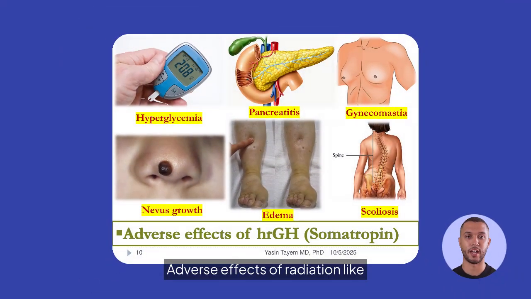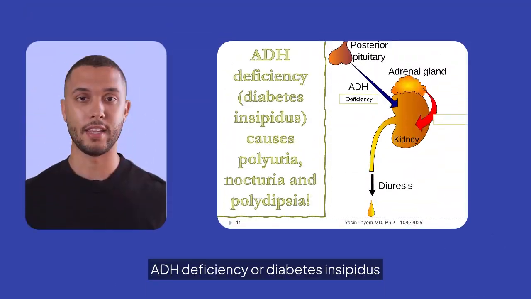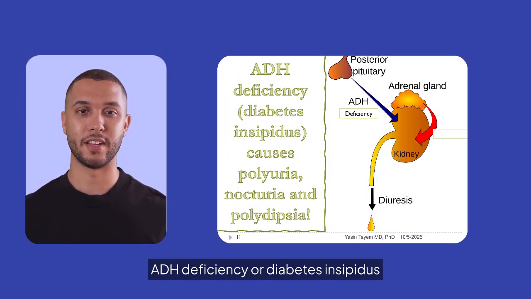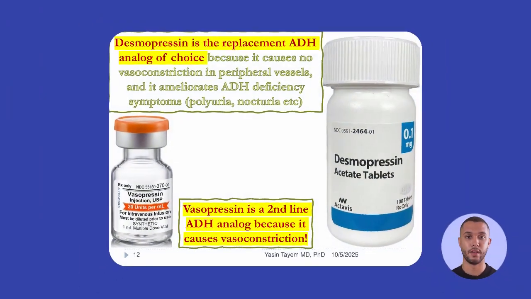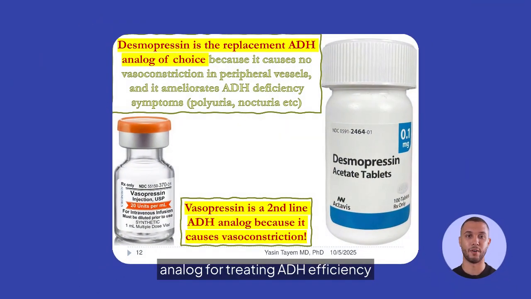Adverse effects of GH, like somatropin, include hyperglycemia, pancreatitis, gynecomastia, nevus growth, edema, and scoliosis, necessitating careful monitoring. ADH deficiency or diabetes insipidus results in polyuria, nocturia, and polydipsia due to the posterior pituitary's inability to regulate water balance. Desmopressin is the preferred ADH analog for treating ADH deficiency, as it avoids vasoconstriction. Vasopressin is a second-line option due to its vasoconstrictive effects.